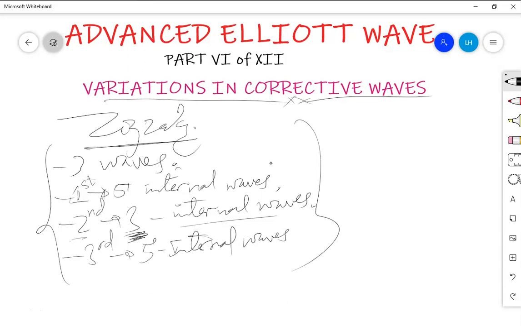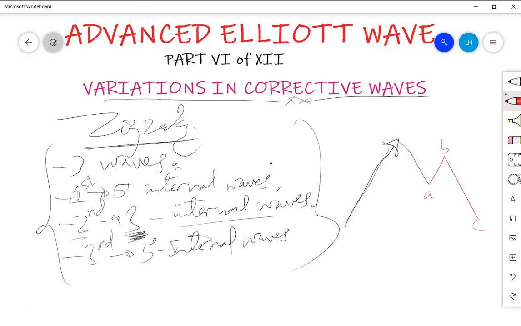In most cases, if we had an upward trend, we expect that a simple zigzag will be something like A, B, C to the downside. Usually it's like this: an A, then B, then finally C to the downside.